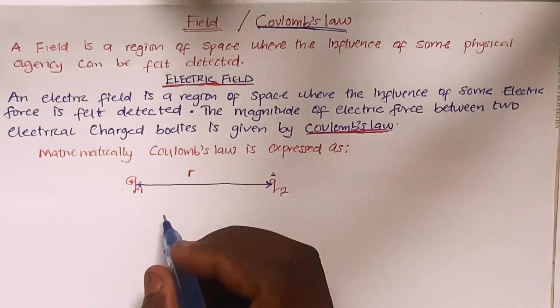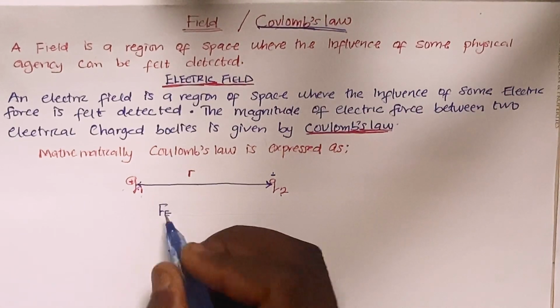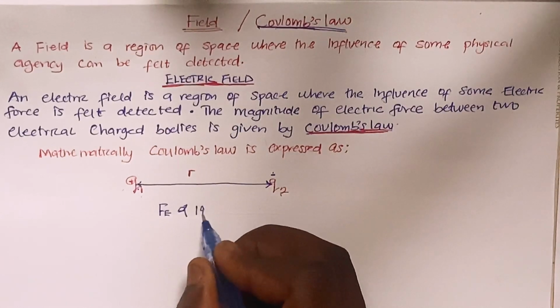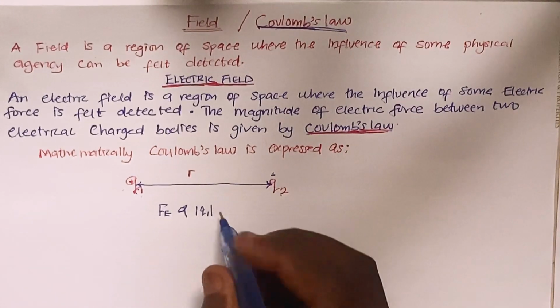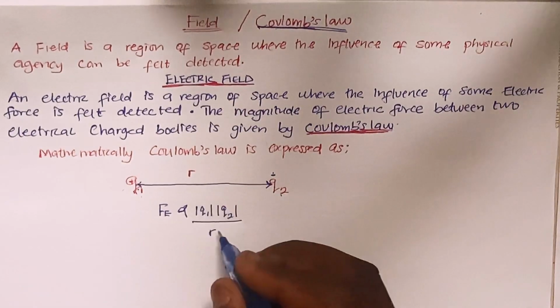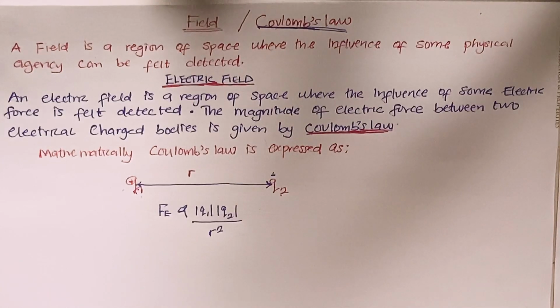Coulomb's law says that the magnitude of the electric force F is directly proportional to the magnitude of the two charges, that is, the magnitude of Q1 and the magnitude of Q2, and inversely proportional to the square of the distance between the two charges. In short, when two charges are placed beside each other, the magnitude of the force experienced between them is directly proportional to the product of the magnitudes of the two charges, and inversely proportional to the square of the distance between the two charges.